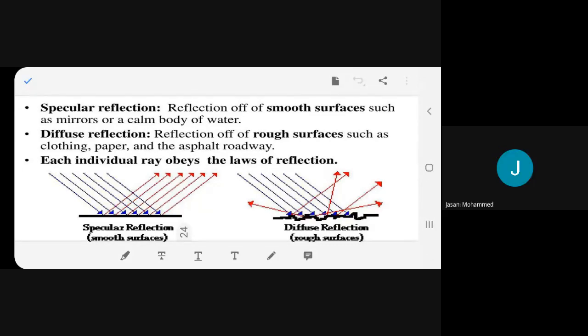Specular reflection: reflection off smooth surfaces such as mirrors or a calm body of water. Diffuse reflection: reflection off rough surfaces such as clothing, paper and the asphalt roadway. Each individual ray obeys the laws of reflection.